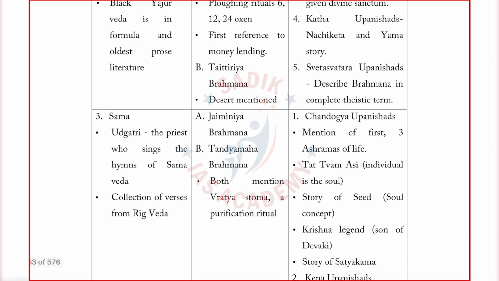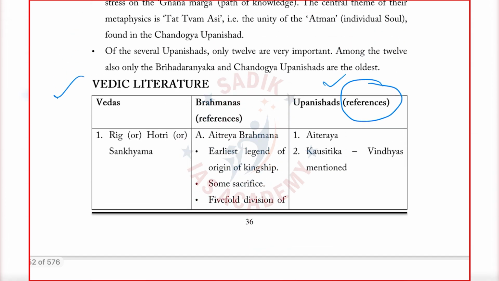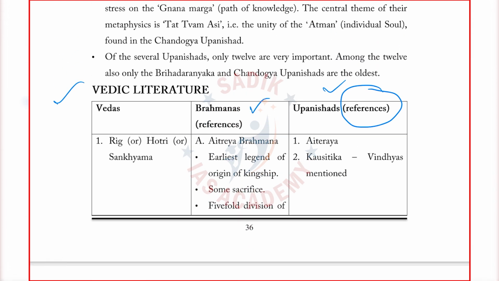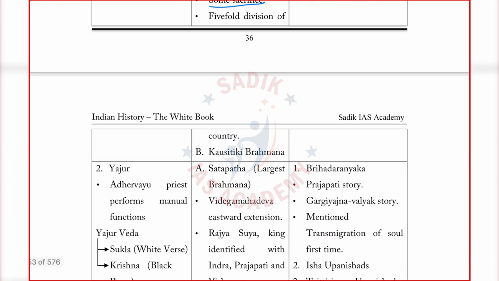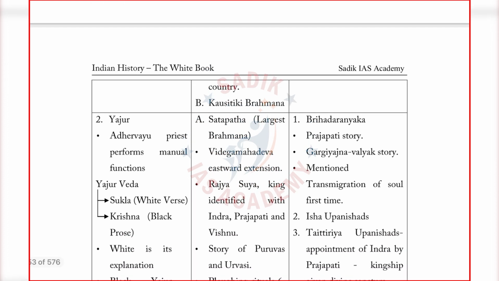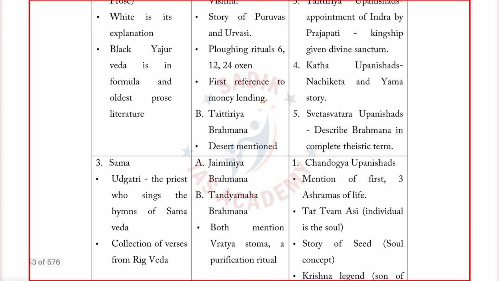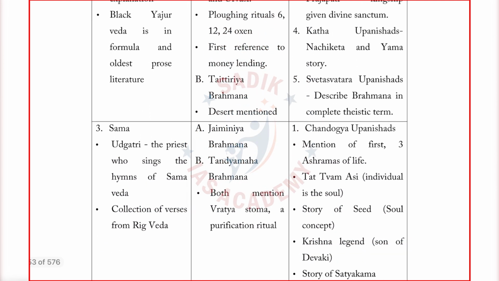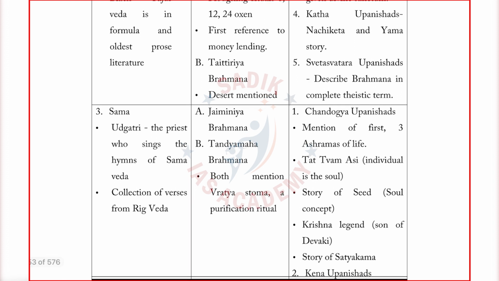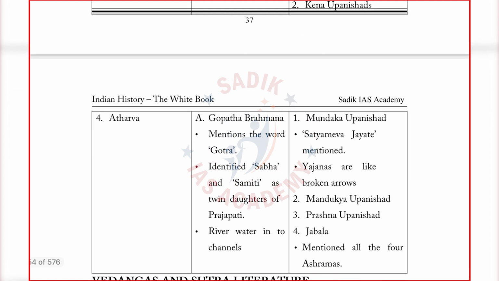For example, what are the Vedas, where the references are given, the Brahmana gives the earliest legend of origin of kingship, the Soma sacrifice. So for each and every Veda, what is the evidence given. There is a possibility that UPSC can now go one level deeper and ask these types of questions. Most of you know, some one or two points, some students would have read in some of the books. For example, Tattvam Asi, the individual is the source, is found where. So I have prepared this chart for your convenience.